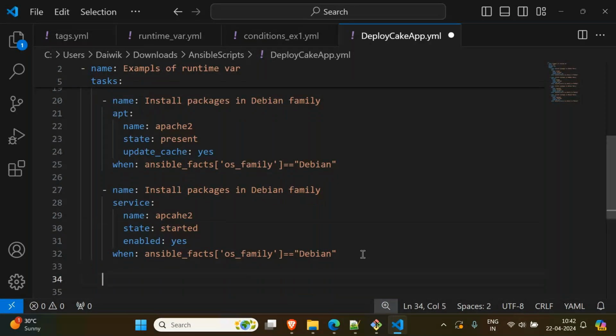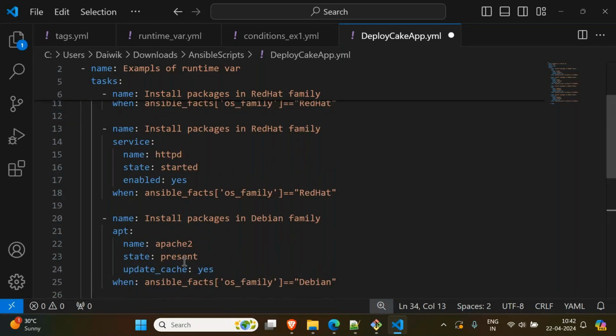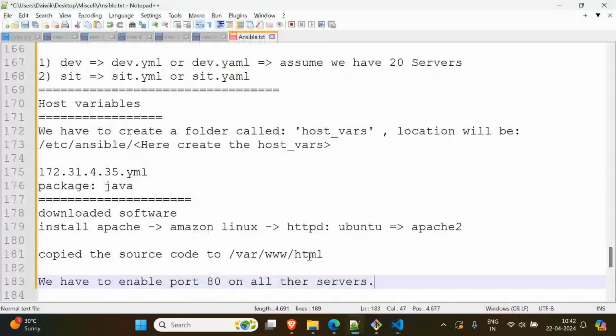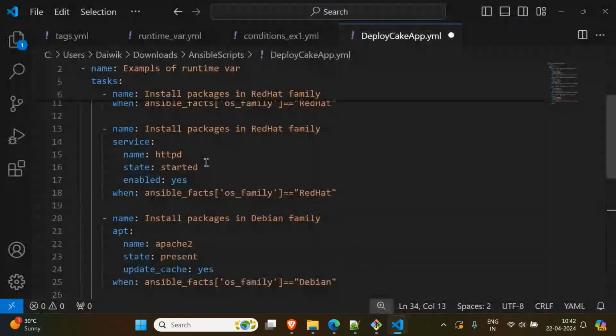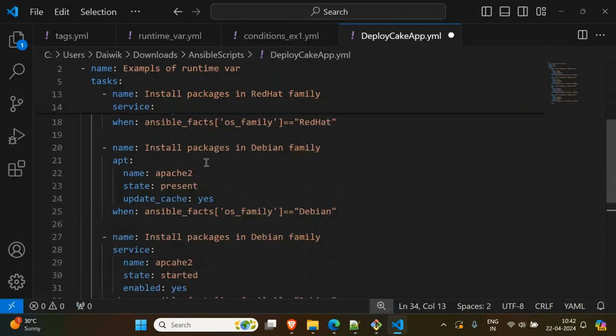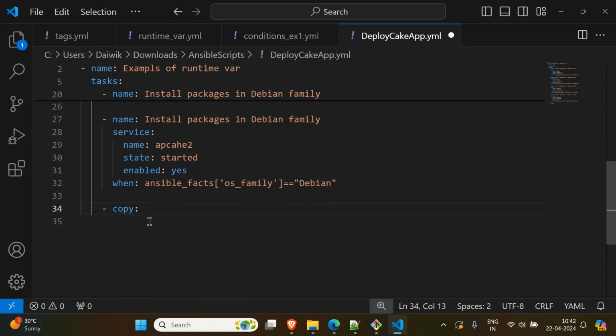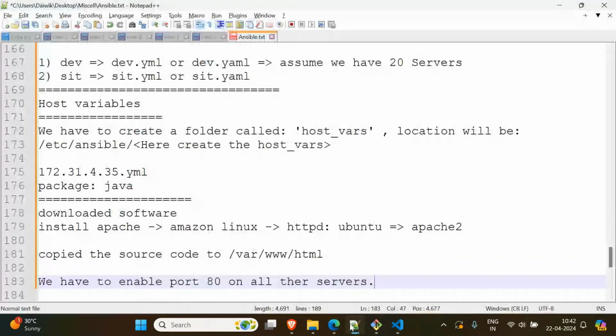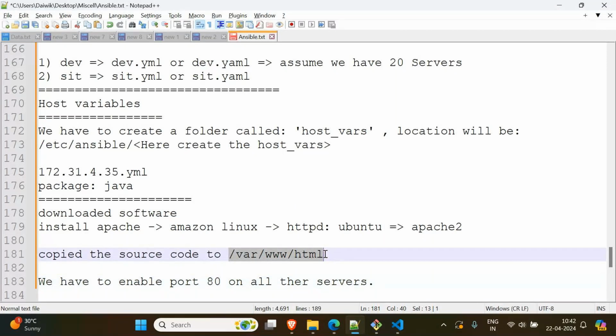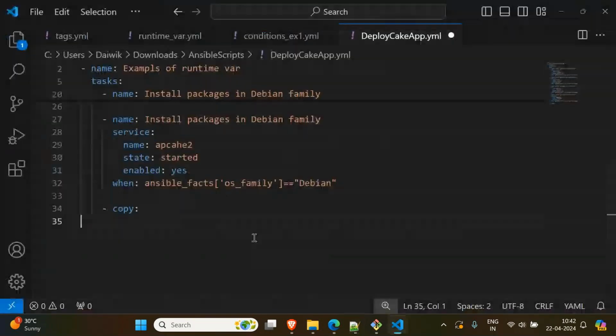And lastly what? Copying is left. I'm copying at the end because this www HTML folder should be ready, right? That is the reason I'm doing it after installing the softwares. Now at the end, for this copy I'm not going to give any when condition, because copy is copy, even if it is Ubuntu or Amazon, the server path will be the same. It may belong to any family, but when you install Apache, the path will be the same. That is the reason here I will say simply copy.